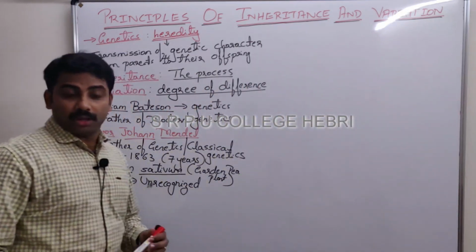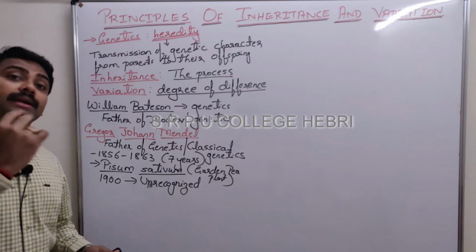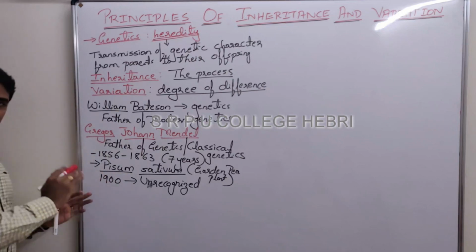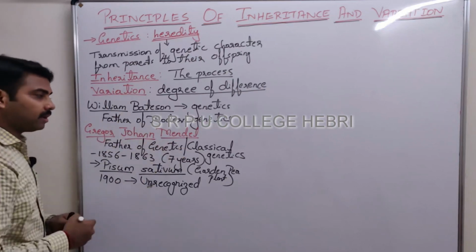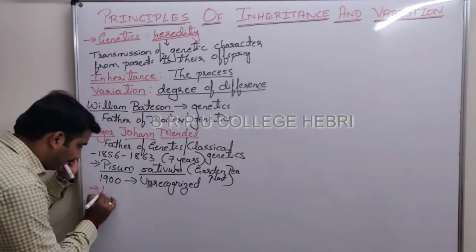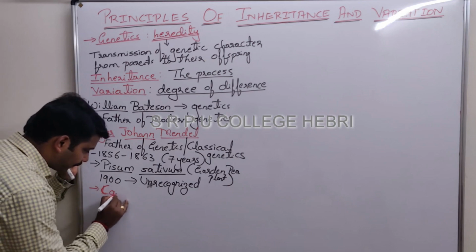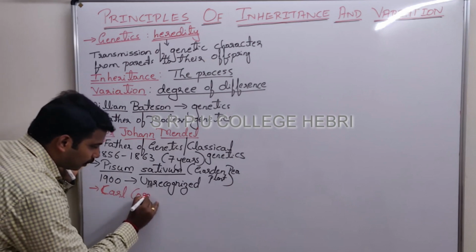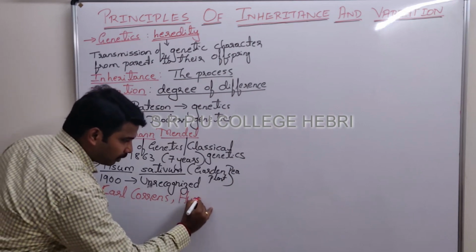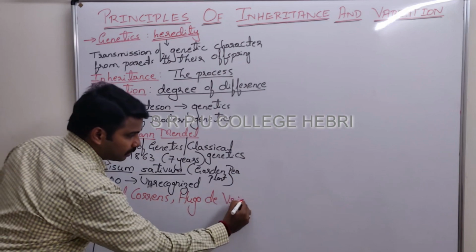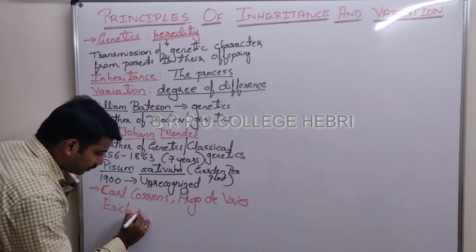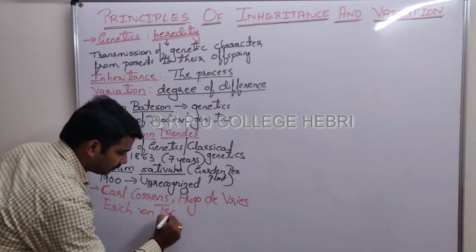1900 onward, three scientists independently restarted the work of Mendel. What Mendel did, the same thing, the rediscovery was done by the three personalities. Who are they? They are one fellow by name Karl Correns, one more fellow, Hugo de Vries, and one more personality, Erich von Tschermak.